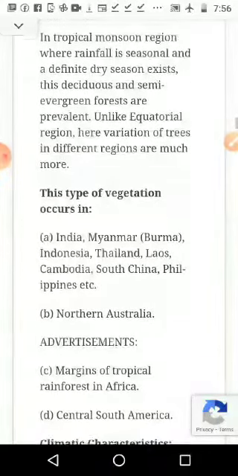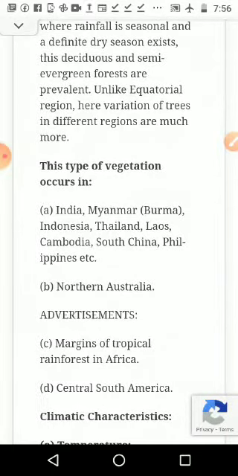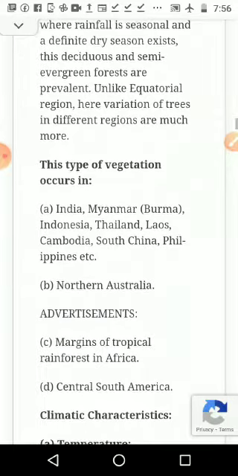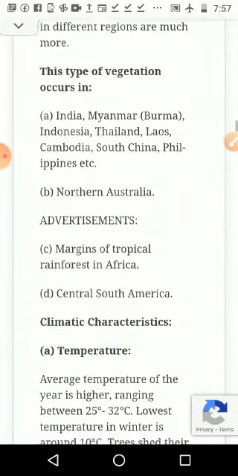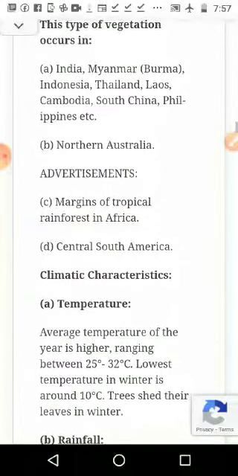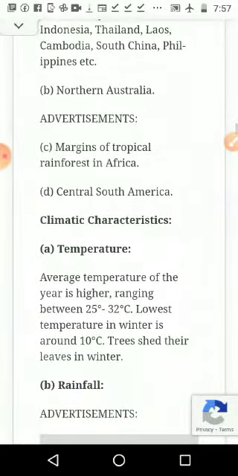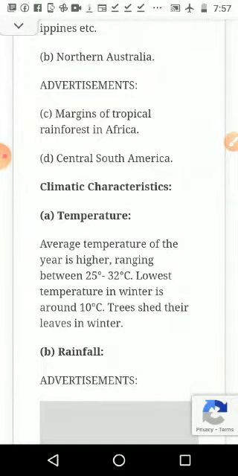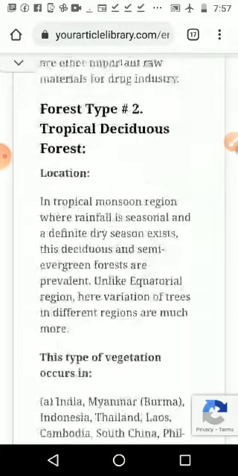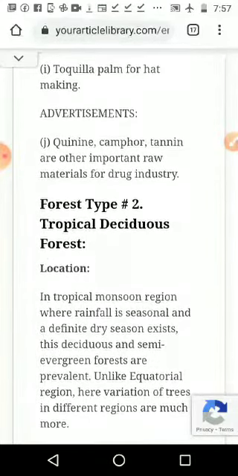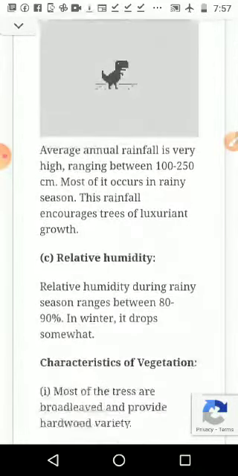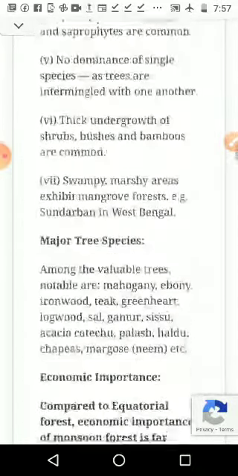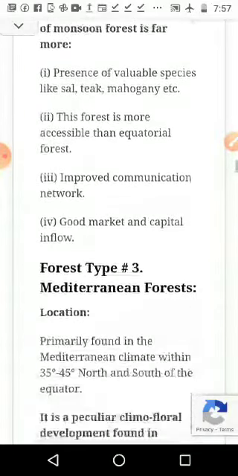This type of vegetation occurs in India, Myanmar, that is Burma, Indonesia, Thailand, Laos, Cambodia, South China, Philippines, etc. Next one is northern Australia, then margins of the tropical rainforest in Africa and Central South America. These are the areas where we see the tropical deciduous forest. India is included. Then comes the climate and other things, you can read it. If you want, I will send this link also, for extra reading.